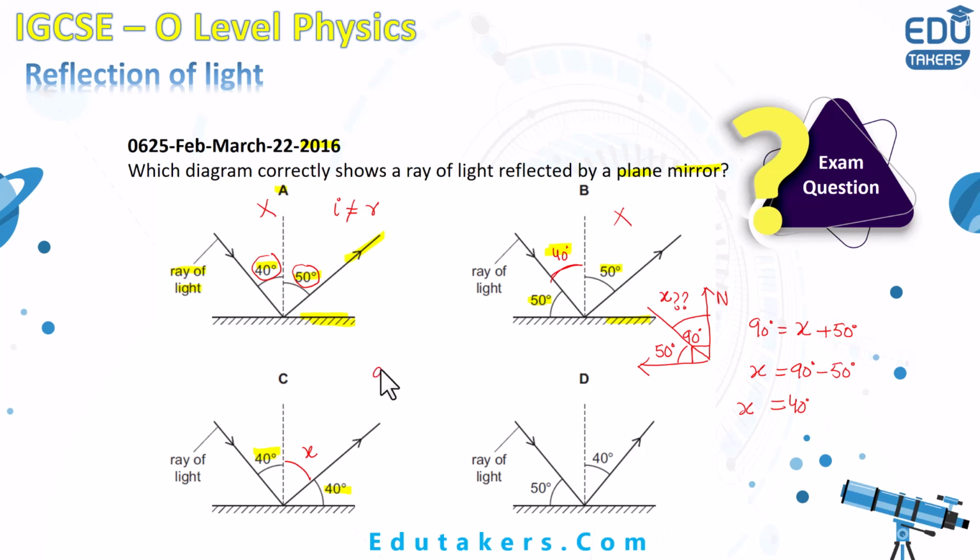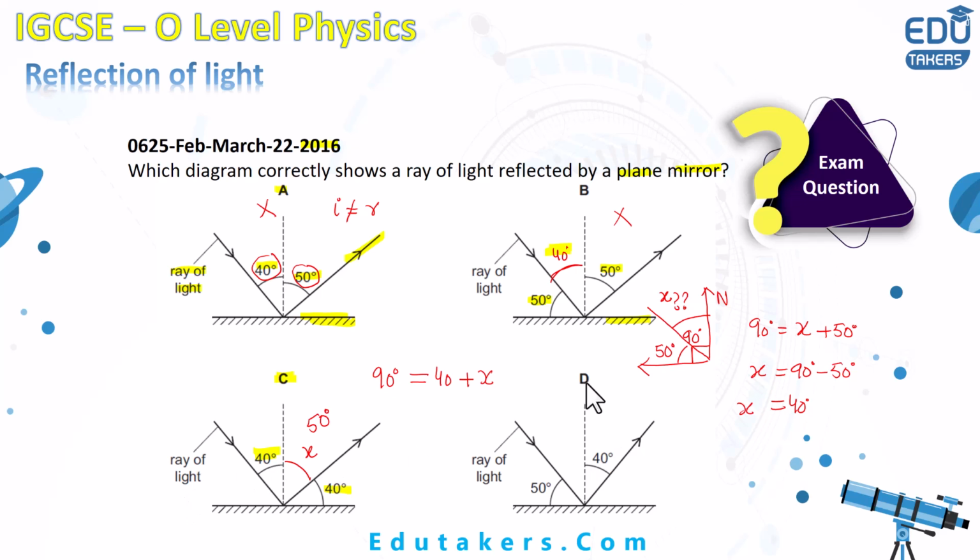I just write here the total angle is 90 degree, the angle that the plane mirror makes with the normal line. It would be equals to 40 degree plus x, because x is the angle of reflection. When you find out the value of x, it basically comes to be 50. So the angle of reflection is 50 degree, but the angle of incidence is 40 degree. I can simply say that in the diagram C, the angle of incidence and reflection, both of these are not equal. It means that answer C is also incorrect.